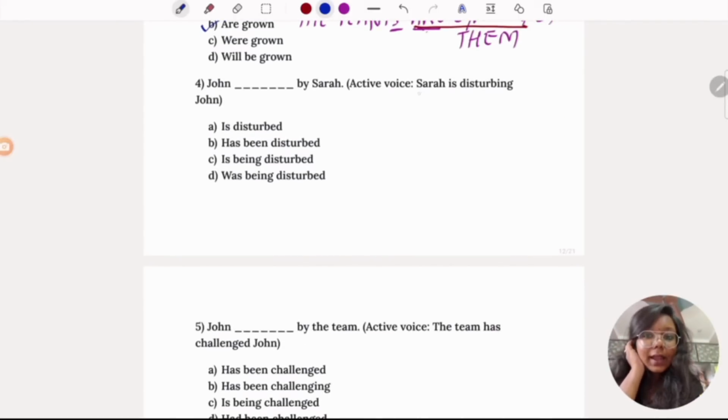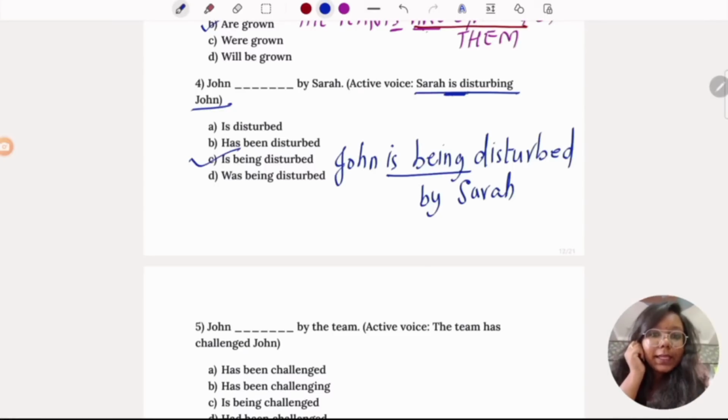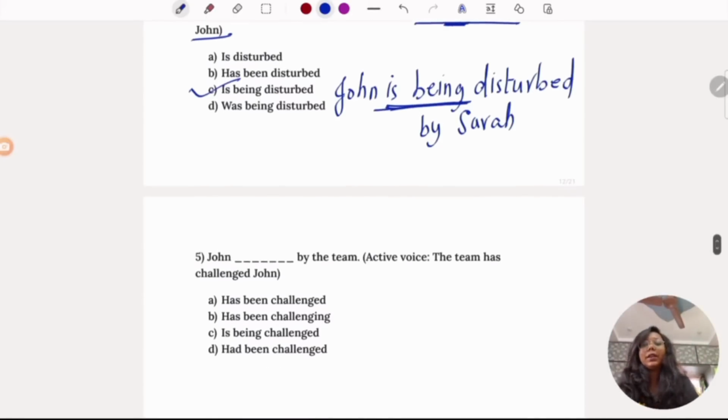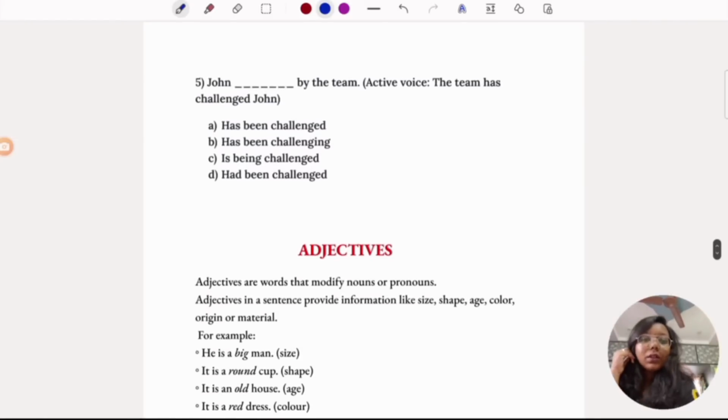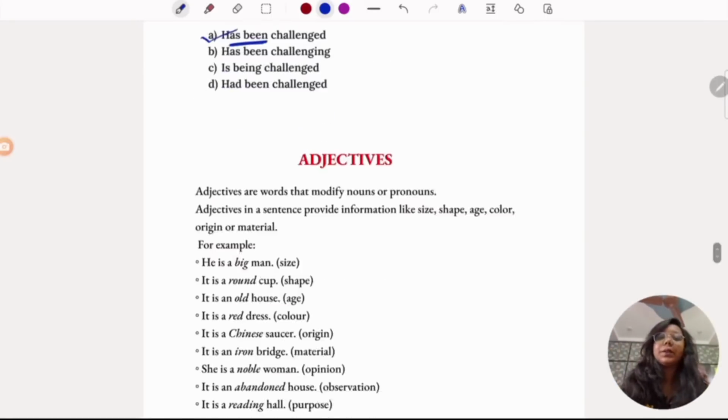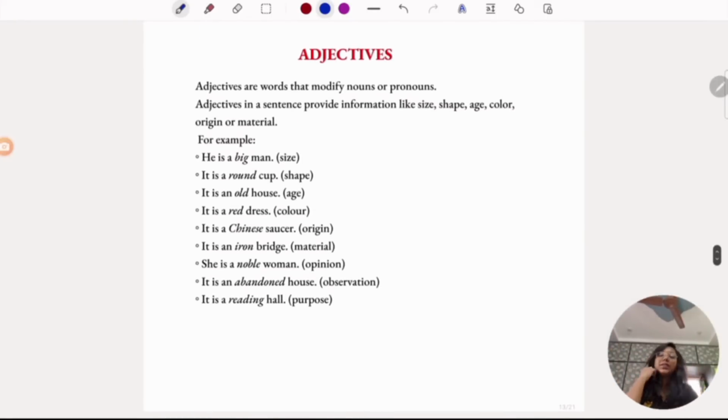Answer is B, John by Sarah. The active voice is "Sarah is disturbing John." You have to remember to see the singular, plural, and also the tense. John is being disturbed by Sarah. Is being disturbed. Hope it's clear. The fifth one: "The team has challenged John." John has been challenged by the team. Hope it's clear.